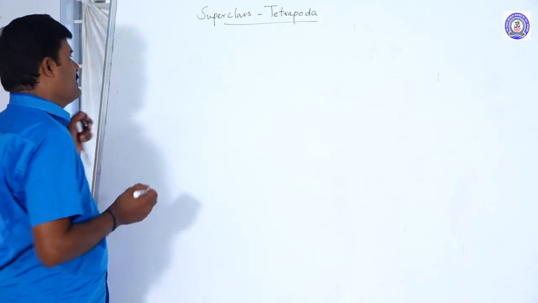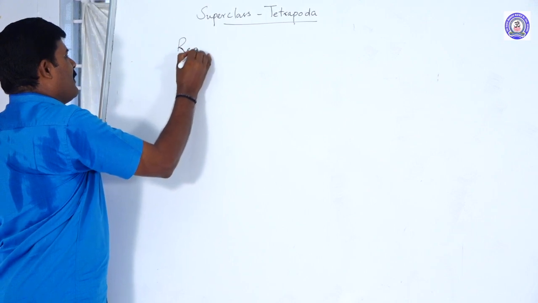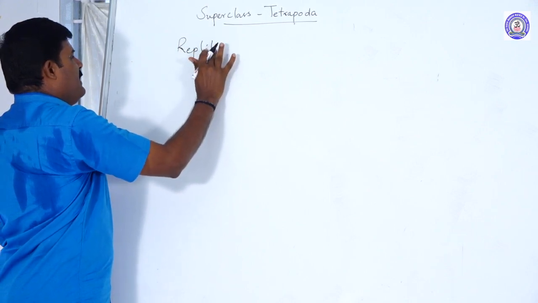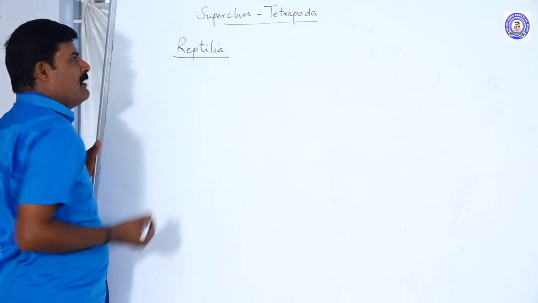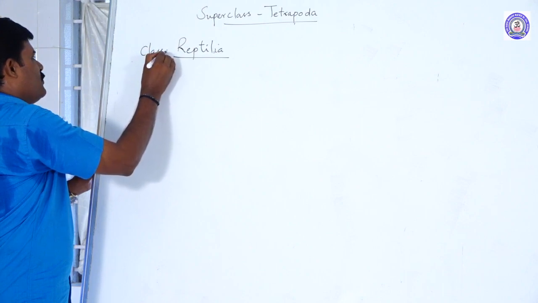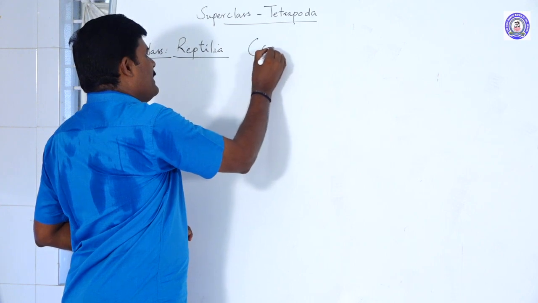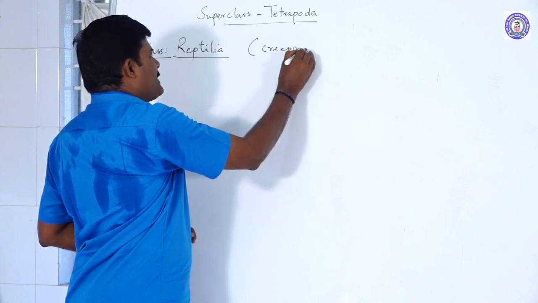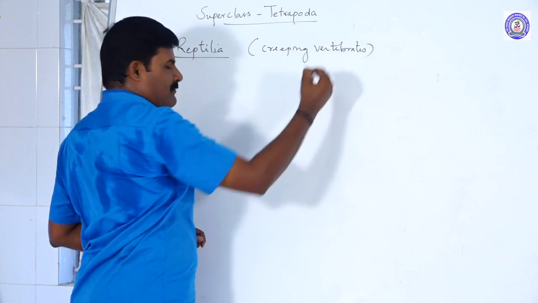Second class is Reptilia. Reptilia are commonly called creeping vertebrates.